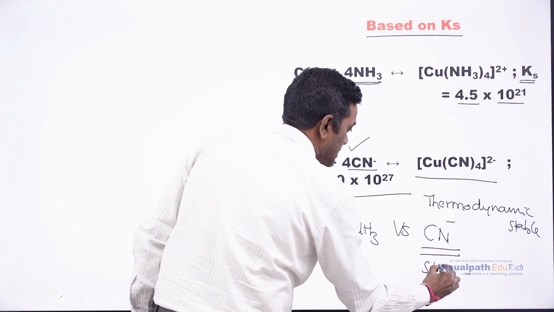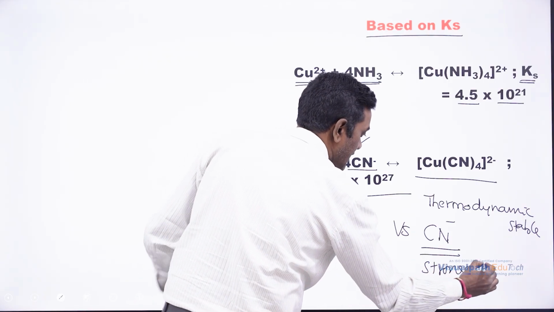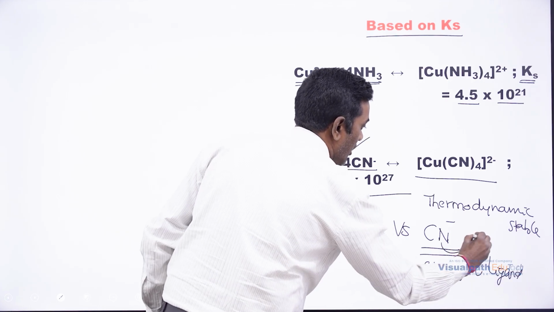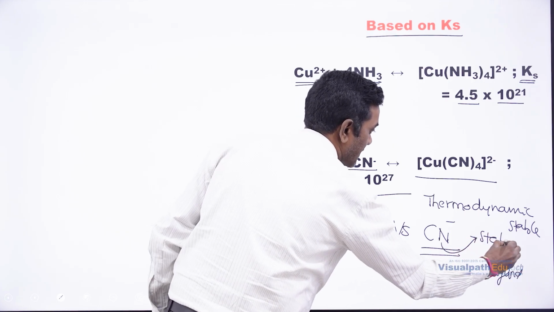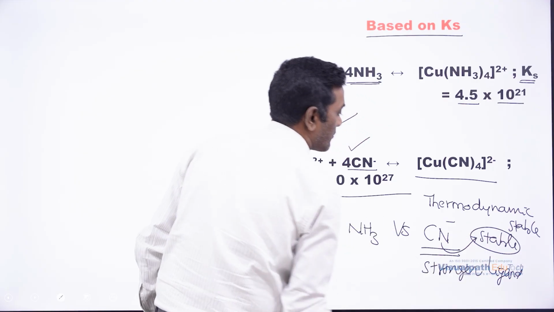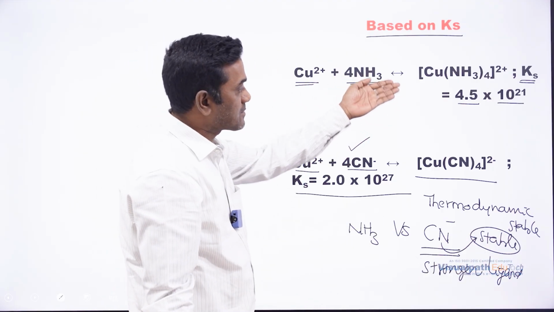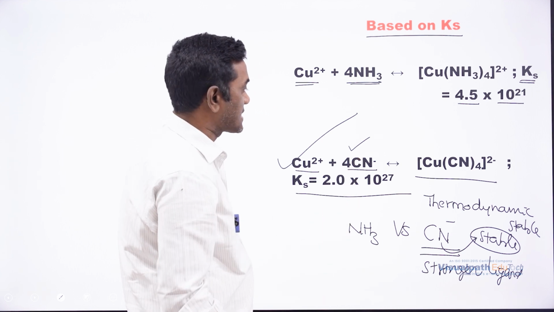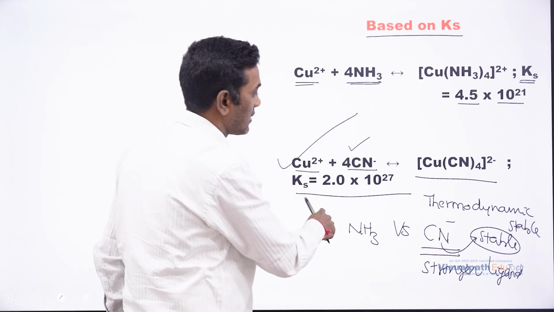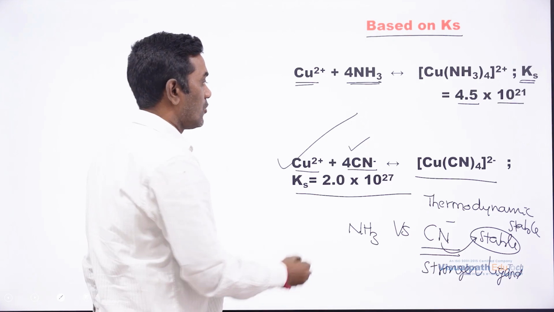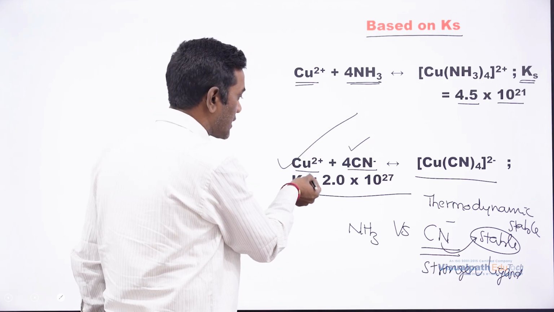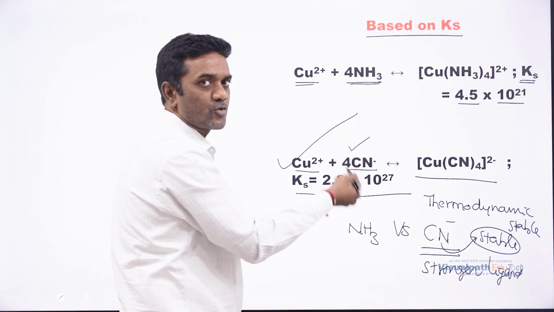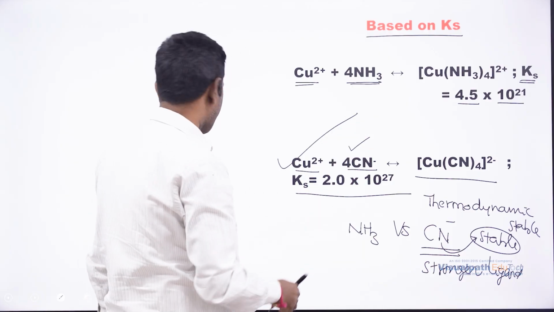Already we know from the spectrochemical series we have discussed stronger ligands, and so it is going to form a stable complex. So the stability can be easily understood by looking at the example. Which is more stable? Based on the equilibrium constant, this is more stable. How to understand? Whichever is the strong ligand is going to form the more stable complex.